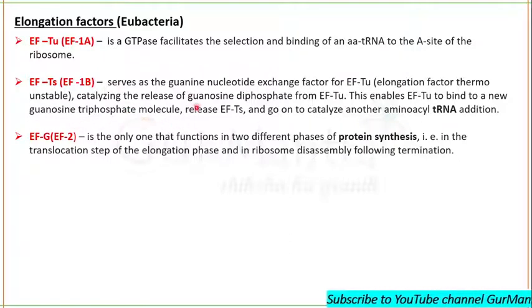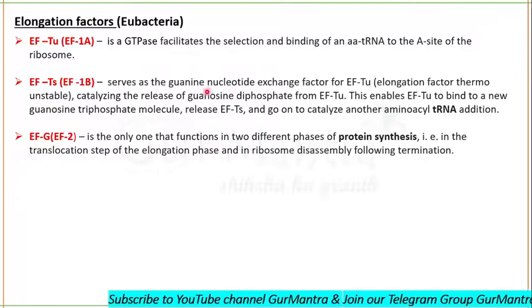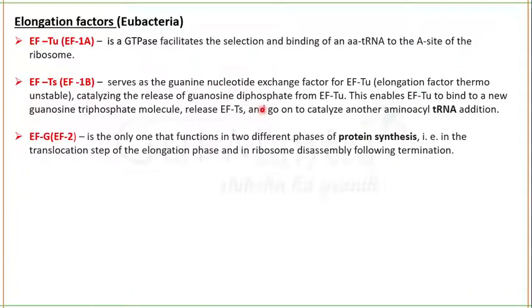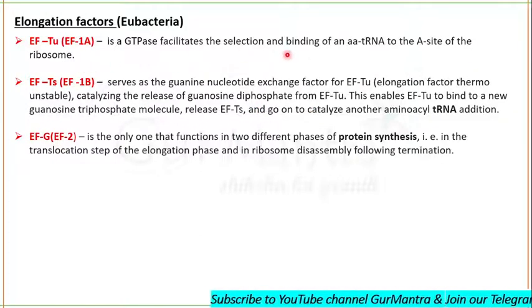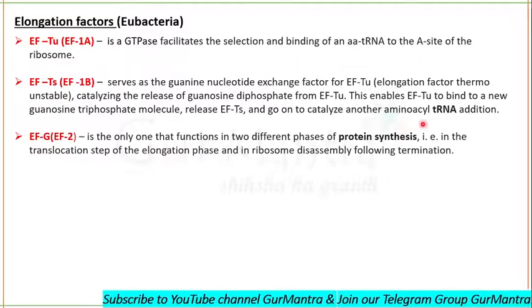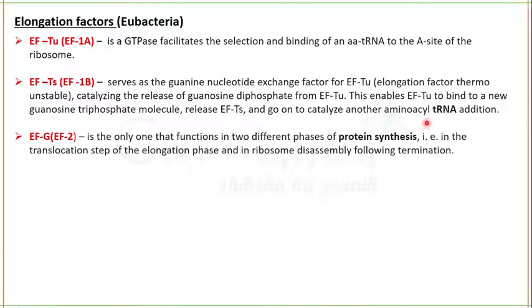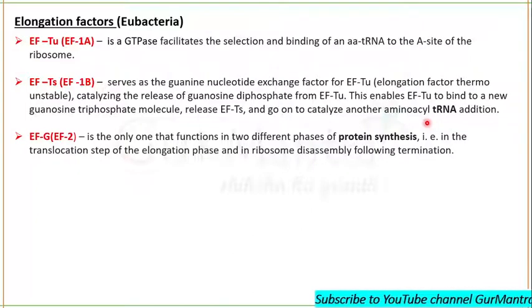It becomes activated. After the activation of elongation factor Tu, there is no role of elongation factor Ts now. Now elongation factor Ts will be released, and elongation factor Tu is now available to catalyze another aminoacyl tRNA addition. I hope you understand it and you are not having any problem.